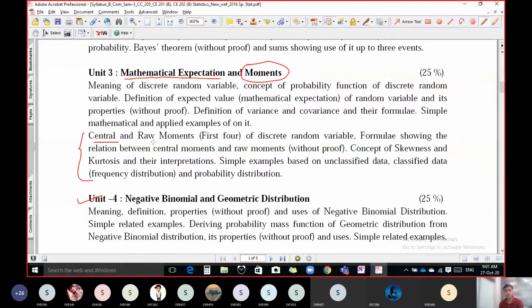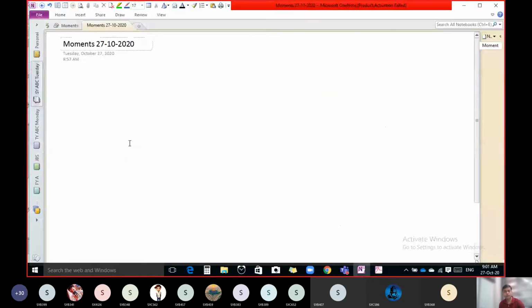In that we have to study central moments, raw moments, the first four moments of a discrete random variable, the formula showing the relation between central and raw moments, then the concept of skewness and kurtosis and its interpretation, and some examples based on unclassified data, classified data, and probability distribution. That is what we have to study in this topic. So, first thing, what are central moments and raw moments?